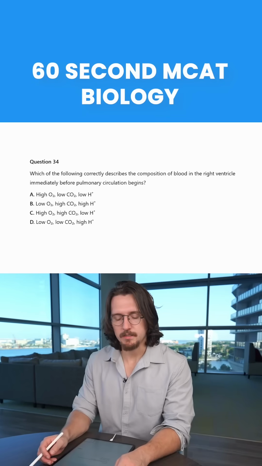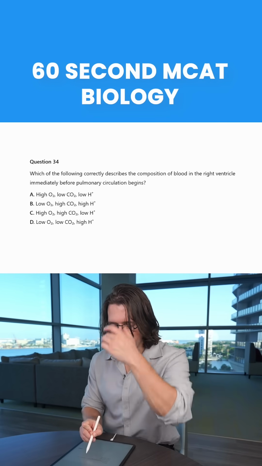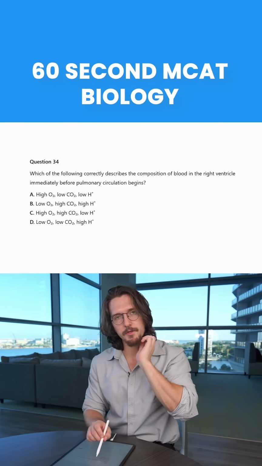Answering MCAT questions in under 60 seconds. Which of the following correctly describes the composition of blood in the right ventricle immediately before pulmonary circulation begins?